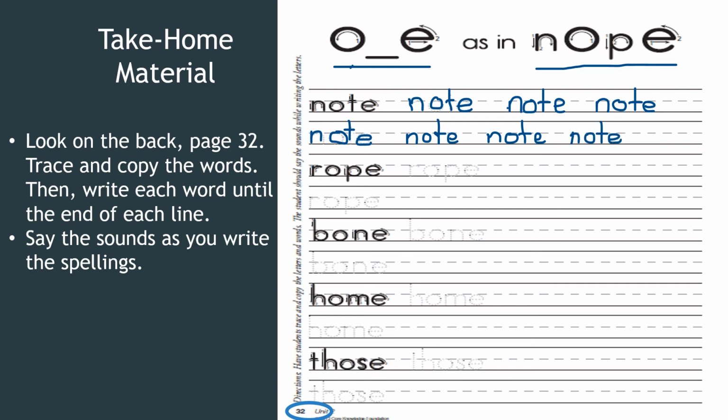N-O-T. I have more space, so I can go to the end of that line. Just give me one finger space and then write N-O-T. You'll do that with the rest of the words on the page.